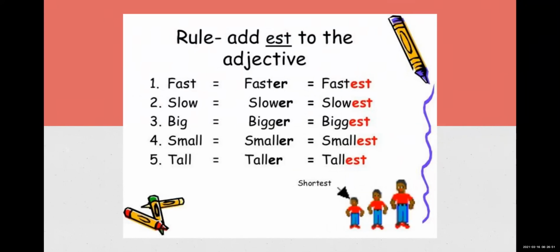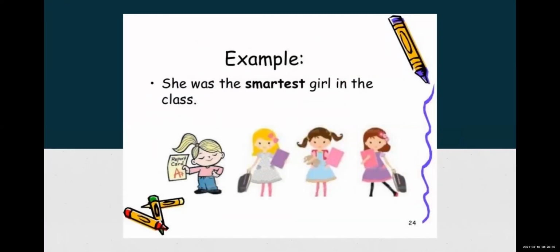So est is added in the superlative part. You can see est anywhere over here, in the bold letters. Smart is the main word, the basic word, and we are adding est, so it became smartest. It means that girl is smarter than any other girl; that girl is the smartest in the entire class.